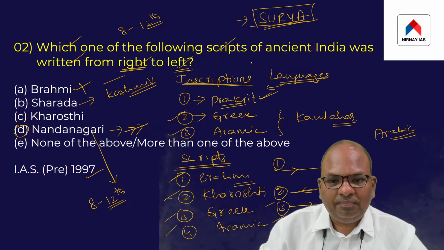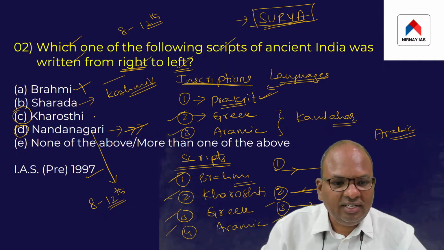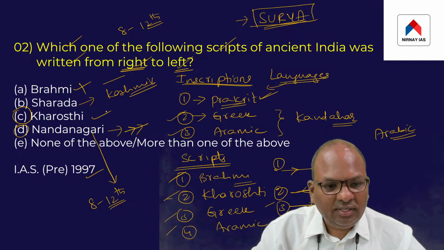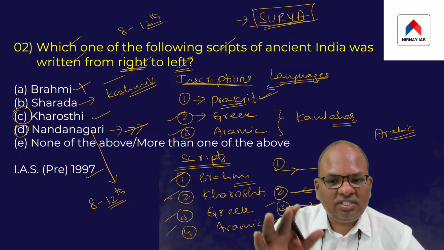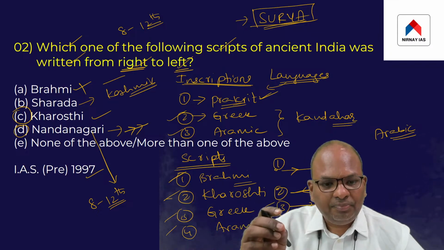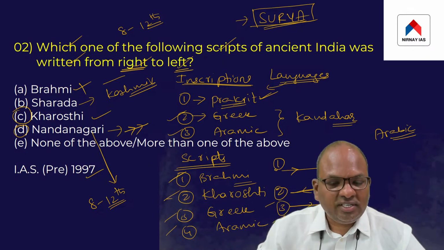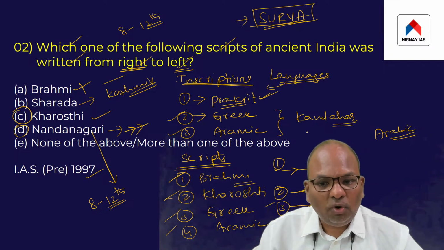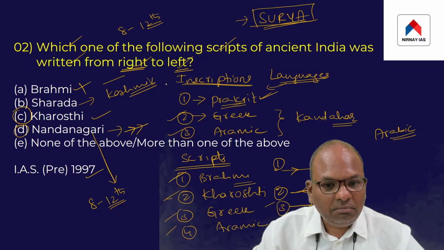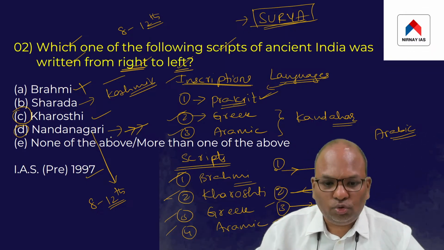So which was the script of ancient India which was written from right to left? Of the four options, the right option here is Kharoshthi. So basically this question is also related to the Mauryas only. It deals with the sources to know about the Mauryas. This is what we discussed as the archaeological source to know about the Mauryas. So this question is framed from the inscriptions of the Mauryan time period, particularly the inscriptions of the Ashokan time period. So the right answer here is Kharoshthi. That's the point.